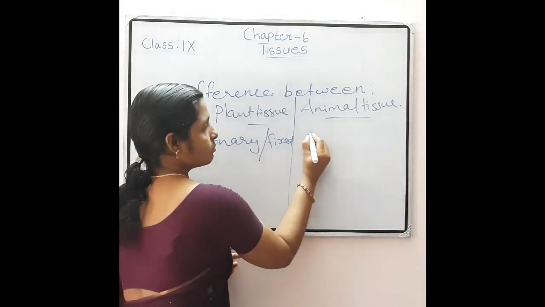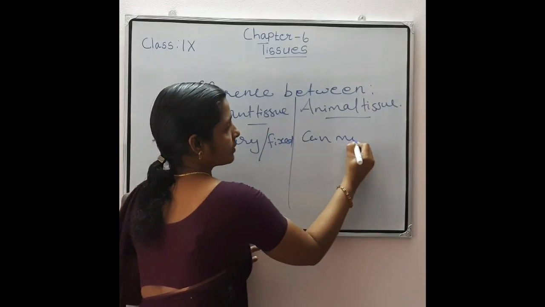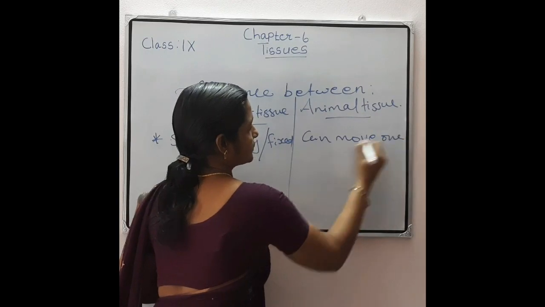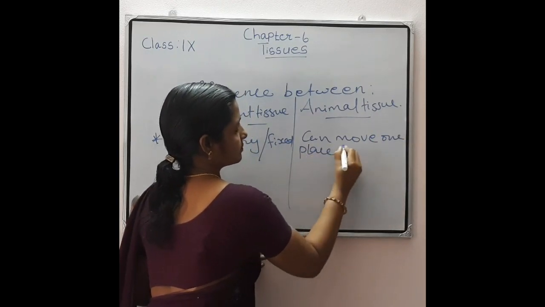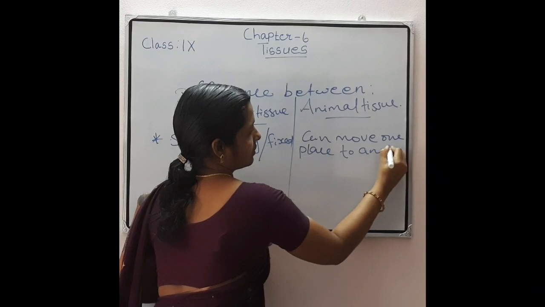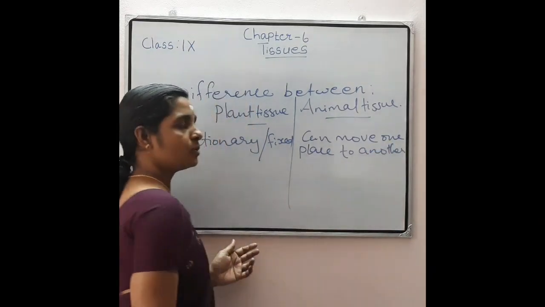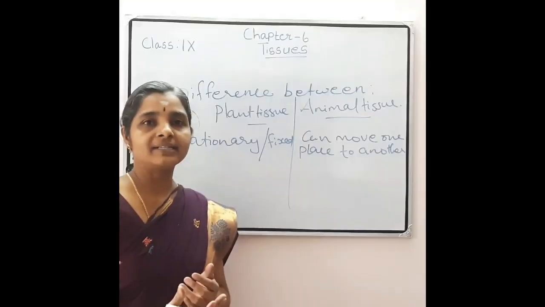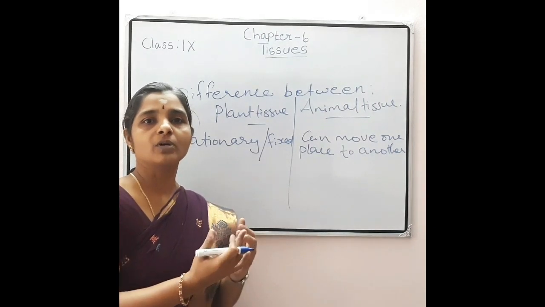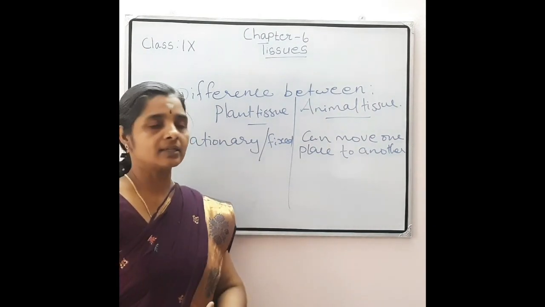That is, blood and lymph tissue can move from one part of the body to another region.